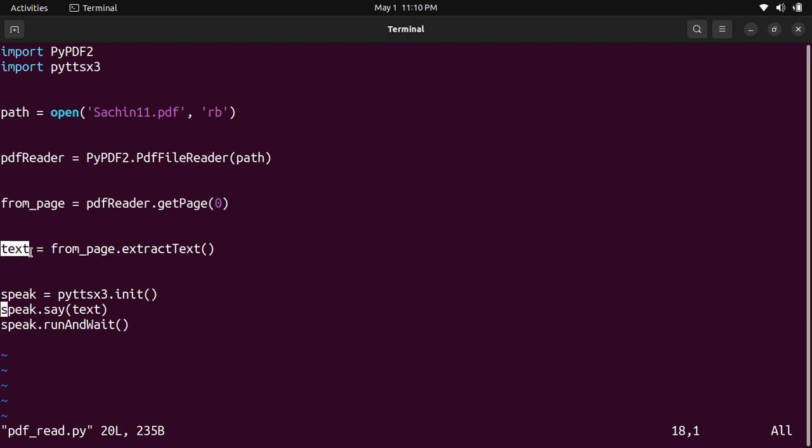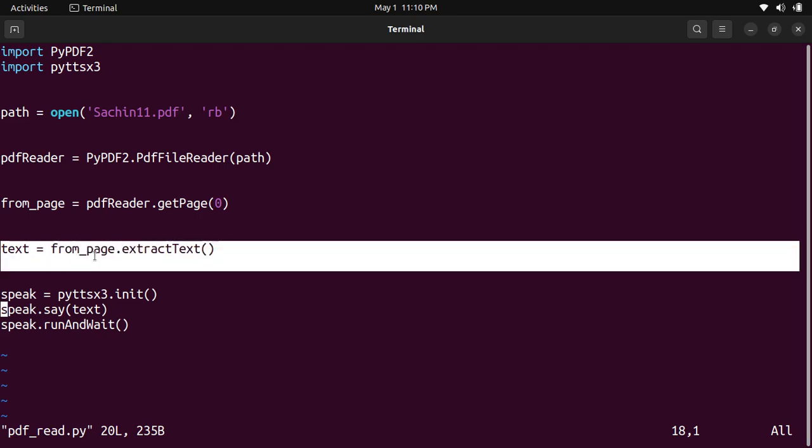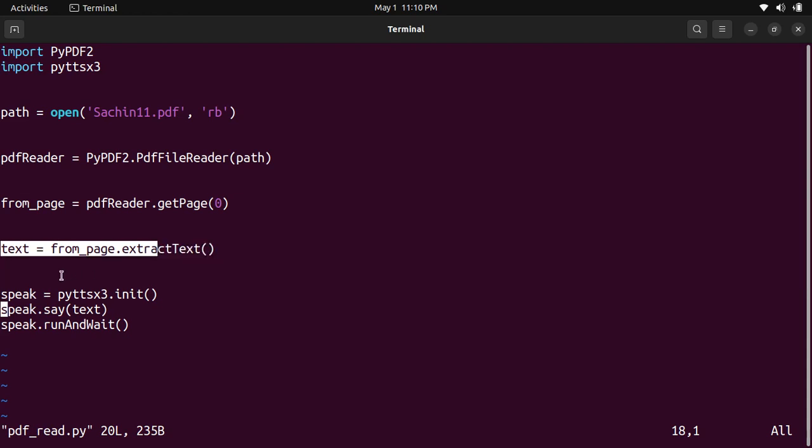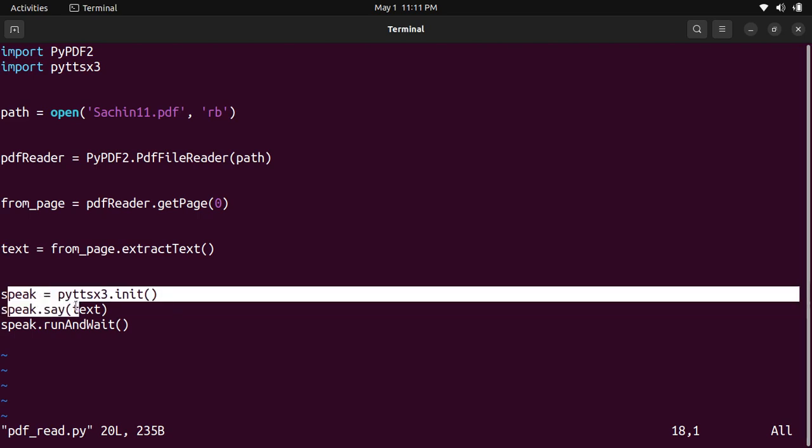The next statement, text is equal to from page dot extract text. This is used for extracting text from the PDF file, and at the last, reading the text using this command, pyttsx3.init function. Now we'll execute the program.